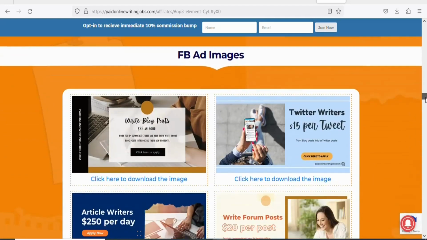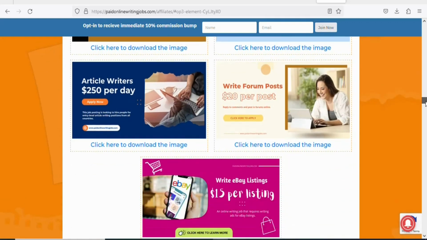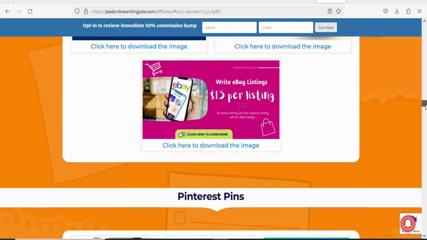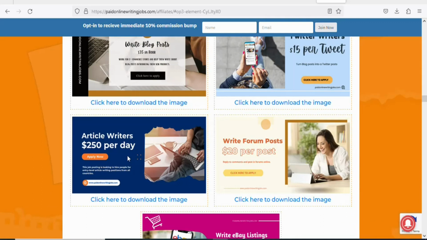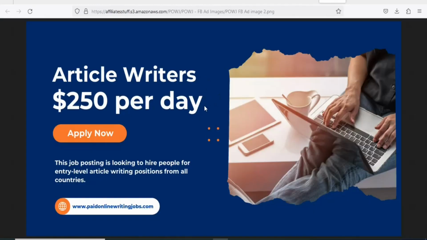You can see a whole lot of them. Any of them that you want, you can download it and then use it to promote the product. In this case, what we are going to be doing is that we are going to be using this image right here. To use the image, click right here to download it. Once you click on it, the image is going to open like this.